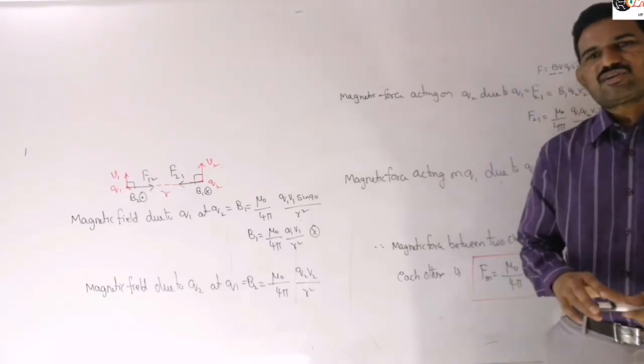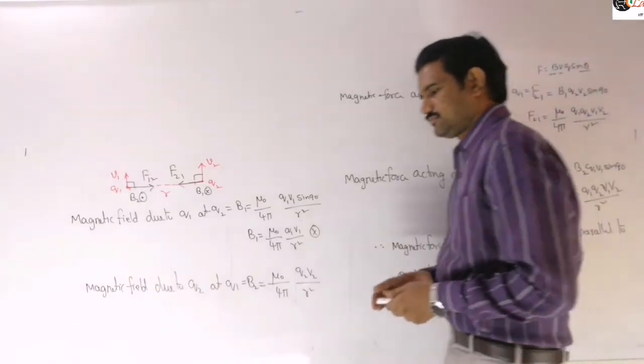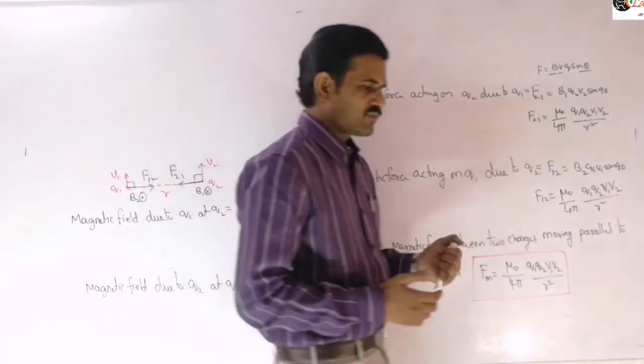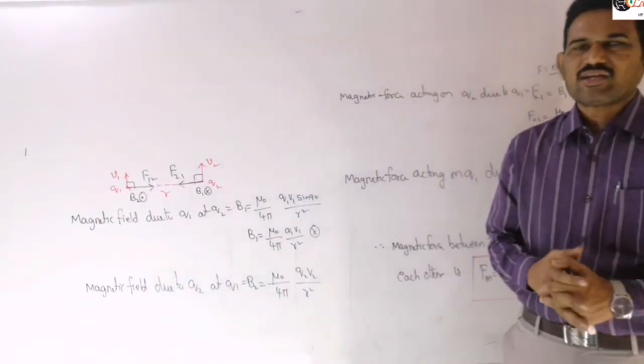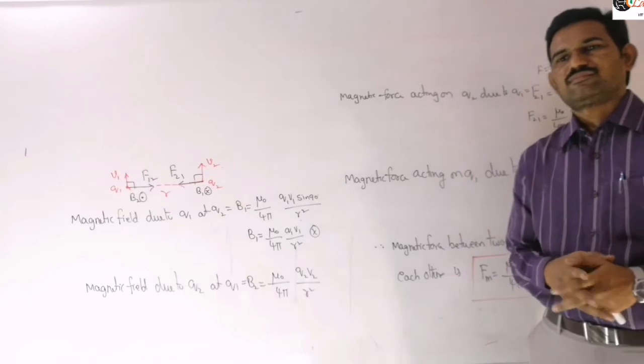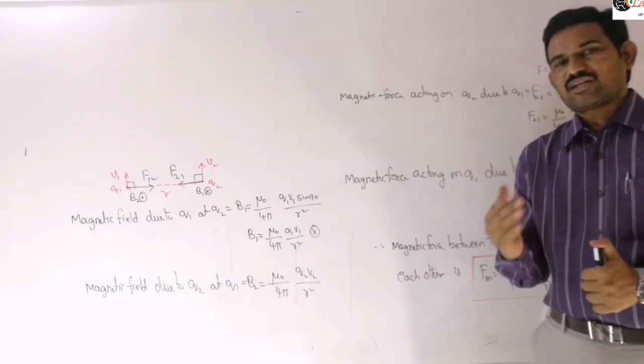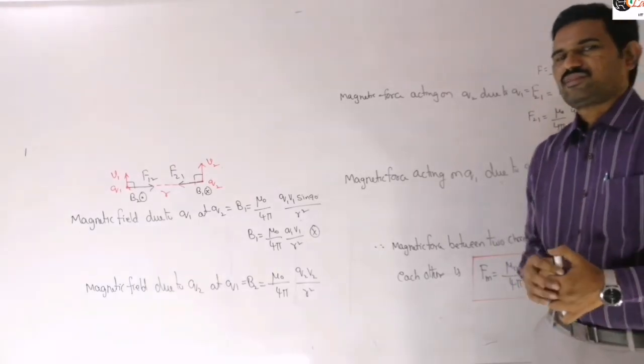But if the two like charges are moving in opposite directions, then the magnetic force between them will be repulsive.